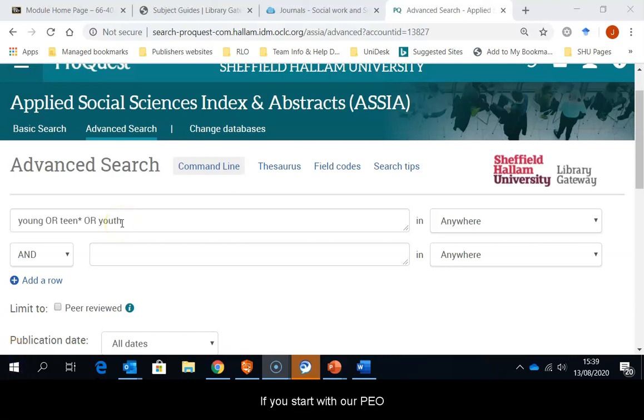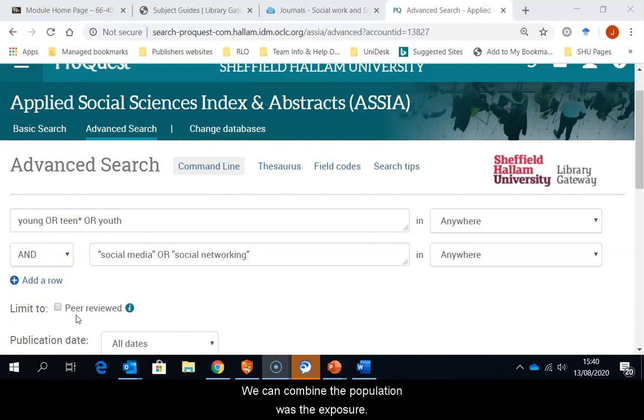If we start with our PEO, start with the population, young or teen or youth. I've used the Boolean connector OR to search for the alternative terms. You don't have to use capital OR, but I tend to use this in demonstrations just to make it clear what I'm doing. I've also used the truncation symbol, the asterisk or the star, to look for all endings of the word teenage, so teenage, teenager, teenagers, etc.